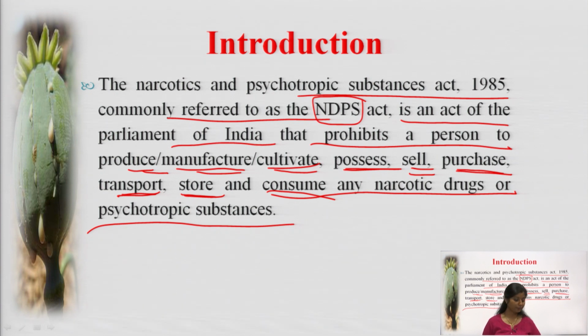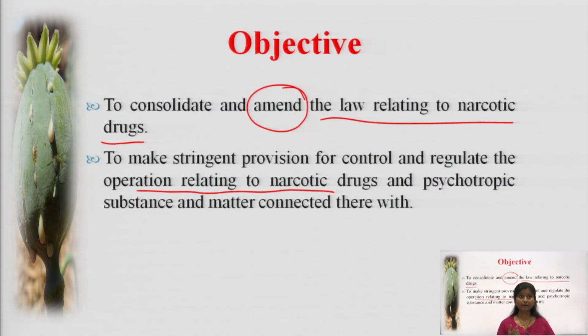So the operations which are related to narcotic drugs are the consumption, the possession, the selling, the transportation and the utilization of narcotic drugs. So with this we have cleared the objective of the act, that is to consolidate and amend, and next is to control and regulate the operations relating to narcotics.